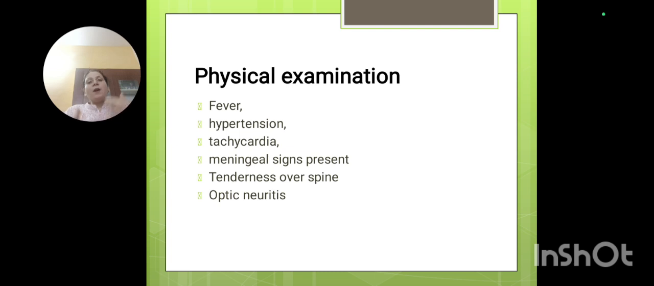Now, in physical examination we find fever, hypertension because autonomic dysreflexia takes place, tachycardia is there, and meningeal sign can be seen, that is Lhermitte sign is seen.